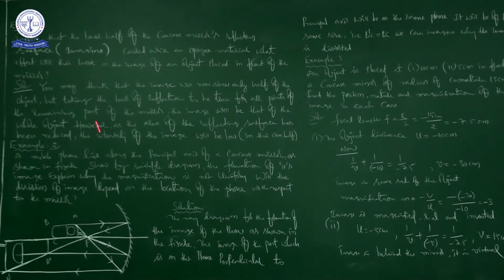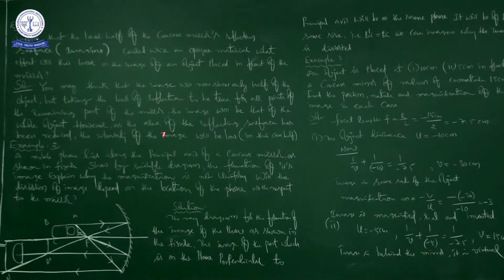So you just imagine the concave mirror. The lower half is covered with opaque material. In front of the concave mirror, they kept an object. So what about the image of the object? After reading this question, you have to get the answer on your own, right? So generally, what is the answer? Now we are going to see.